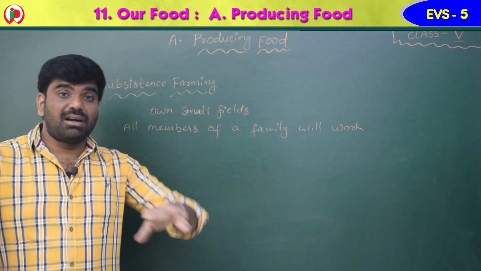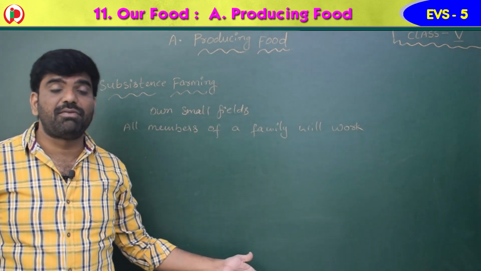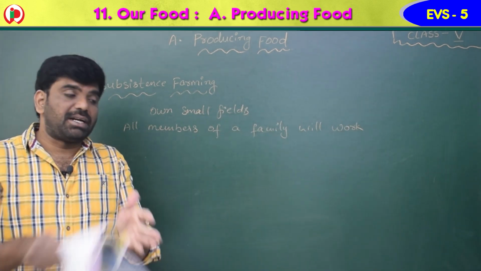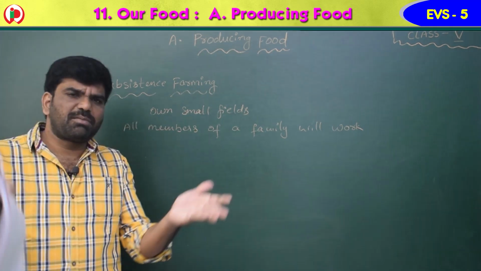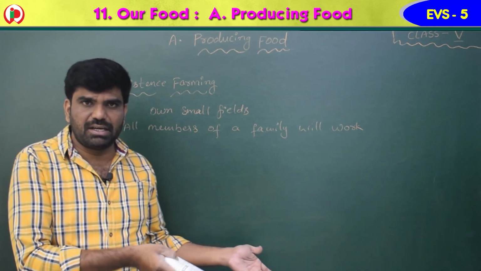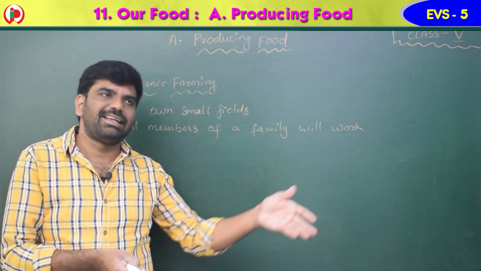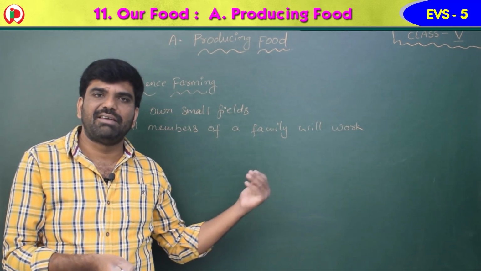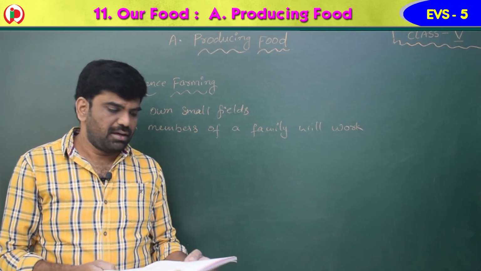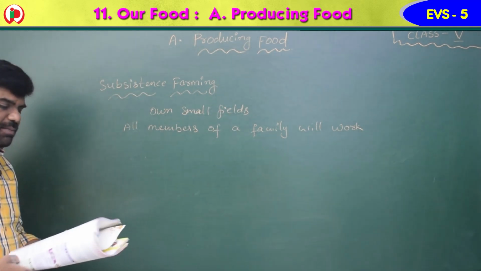This farming is not done in a large field to supply food for everyone, children. This can be done in a small field. Usually so many farmers will be having this type of small fields. In that small field, the entire family will work, children, and the yield from that farm they will take and they will eat. Okay. Next one is problems faced by small farmers.